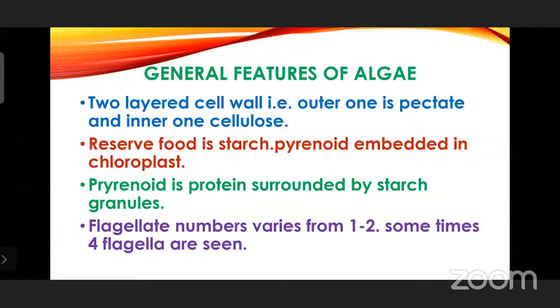And the flagella number varies from 1 to 2. Like Chlamydomonas, I just said it is having flagella. It is motile. Motile means movable because of the flagella. 1 or 2 will be present, and sometimes 4 flagella are also seen during sexual reproduction. You will be learning this part, how 4 flagella are seen.